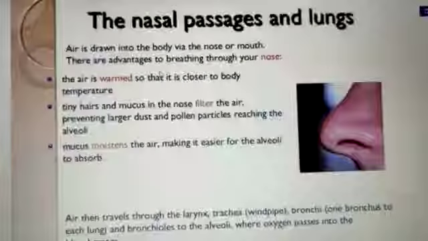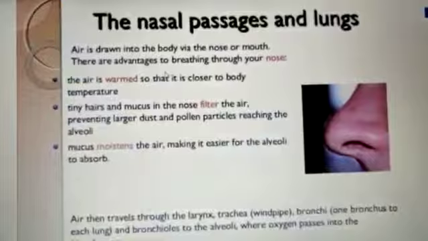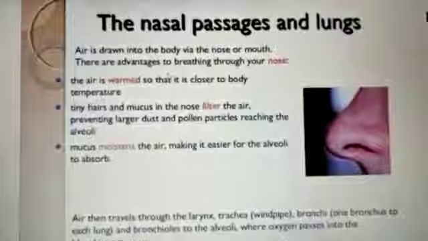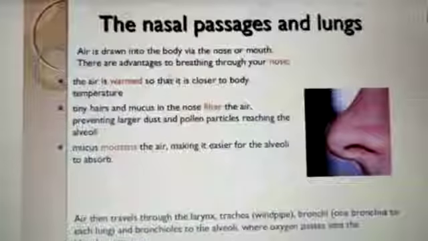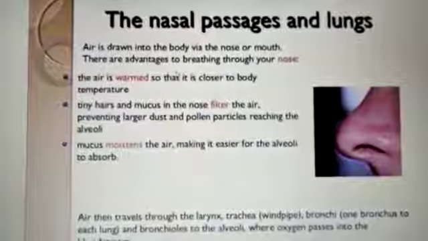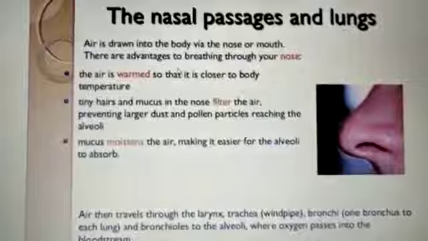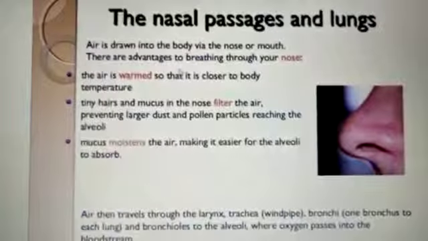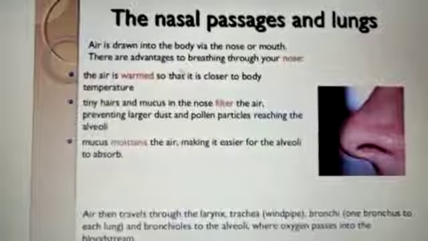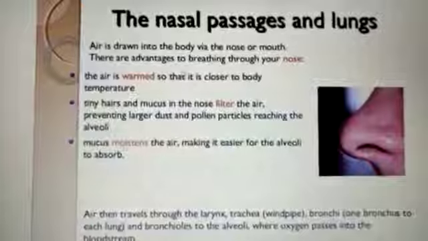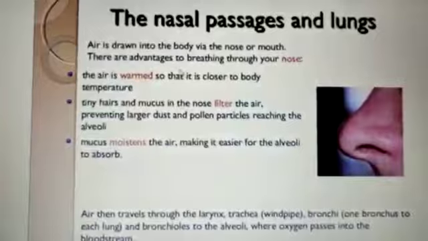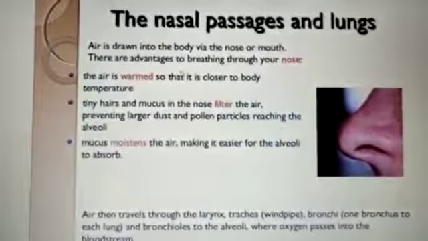Now first, as we already studied, the nasal passage and the lungs. The air is drawn into the body via the nose or mouth. There are advantages to breathing through your nose. Why should we breathe through only the nose? When our nose is blocked, that time sometimes we take the air through the mouth. Taking the air through the mouth is not good for health, but in an emergency we go for that method also. So what are the benefits of taking the air through the nose?